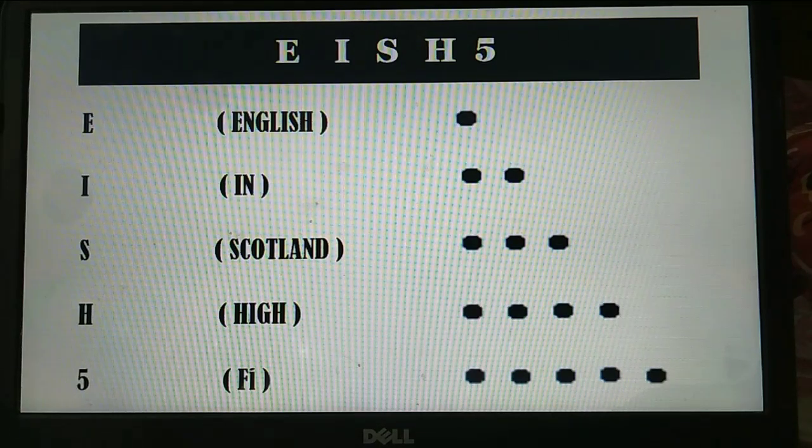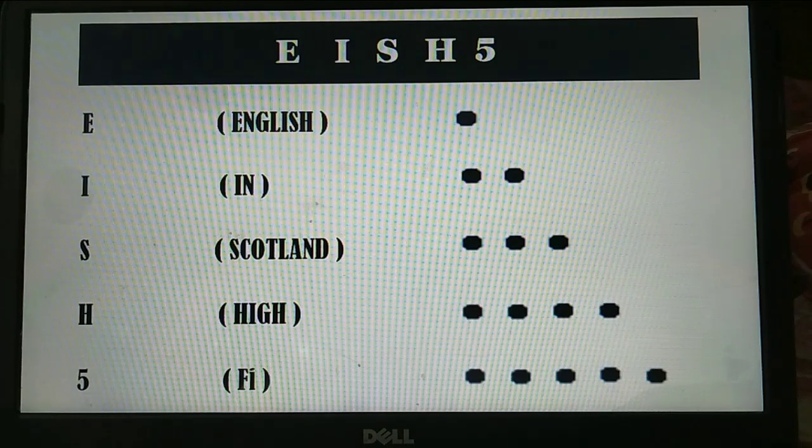I make a rhythm with the help of these alphabets as "English in Scotland Hi-Fi", as you can see on my screen. So the Morse code of E is dit, I is dit dit, S is dit dit dit, Hotel is dit dit dit dit, and 5 is dit dit dit dit dit. So this is the grouping of alphabets: Echo, India, Sierra, Hotel and 5.